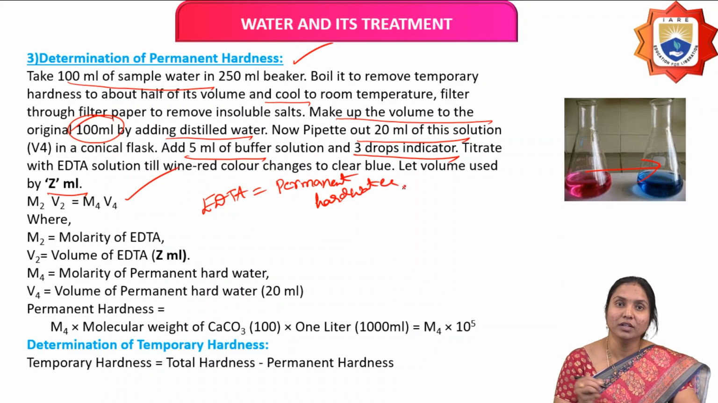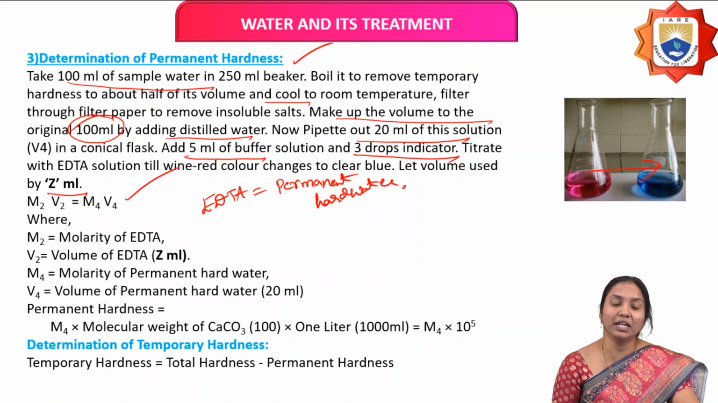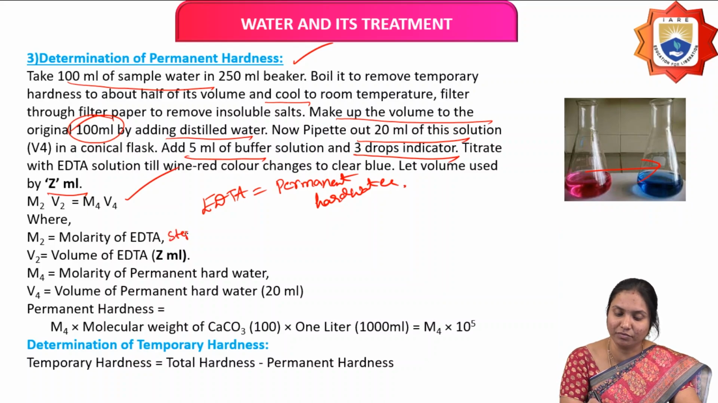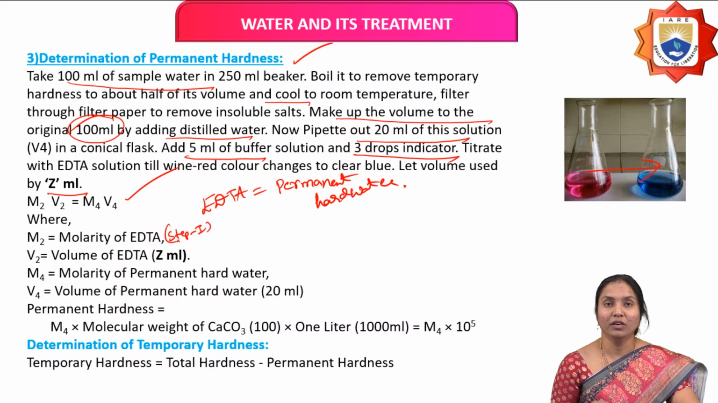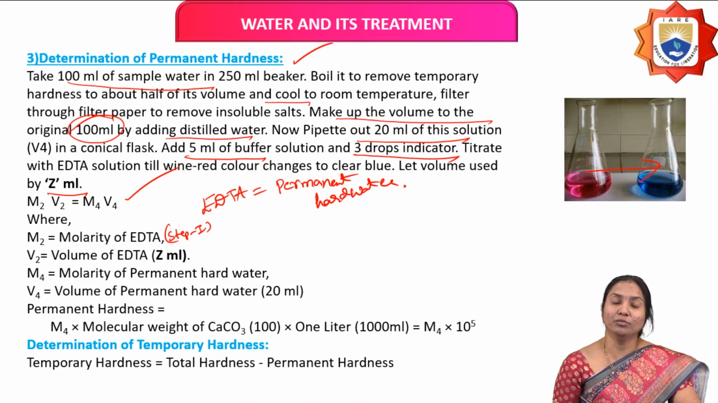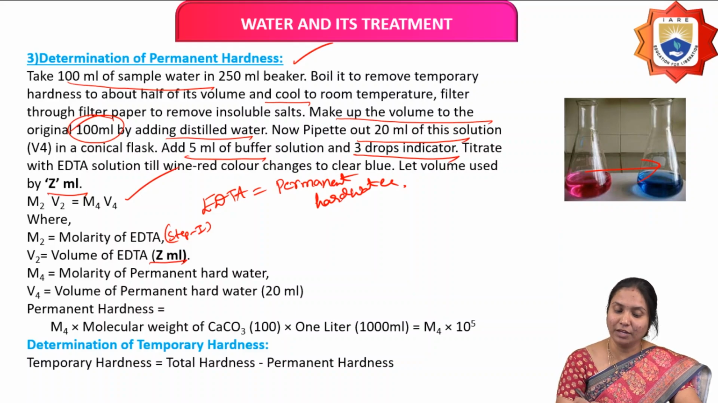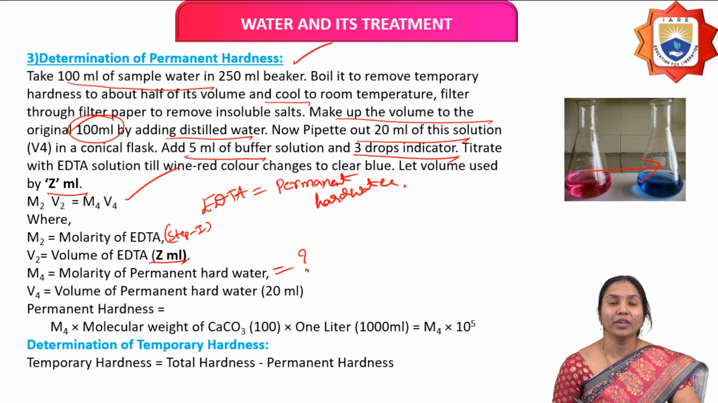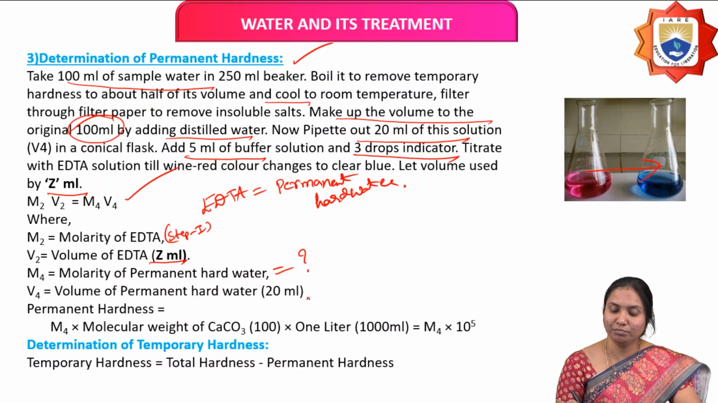Permanent hard water. So here M2 means molarity of EDTA. Its value is from step 1. And V2 is the volume of EDTA, here Z mL in this step. Volume of EDTA is Z mL. And M4 is the molarity of permanent hard water. We have to find that out, so put the question mark. And V4 is the volume of permanent hard water. It's equal to 20 ml.